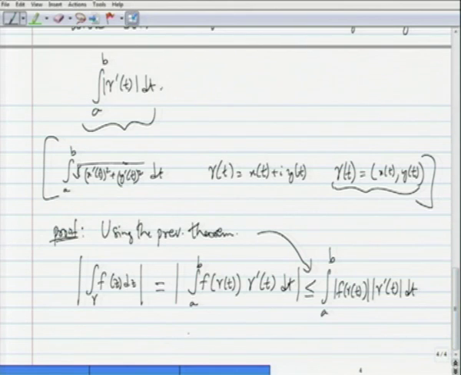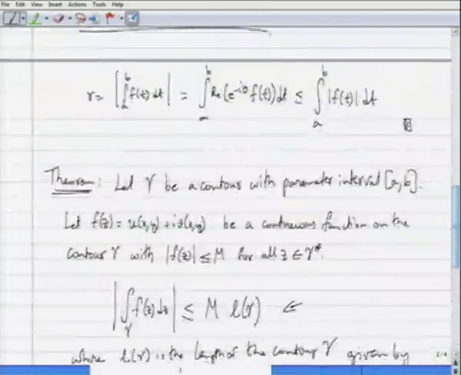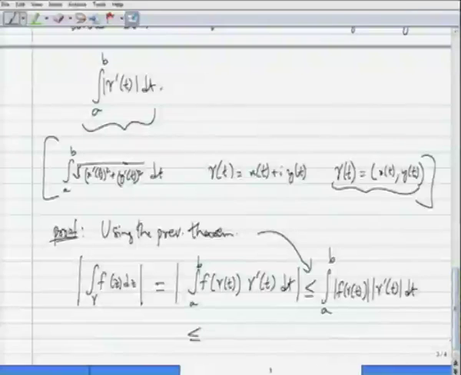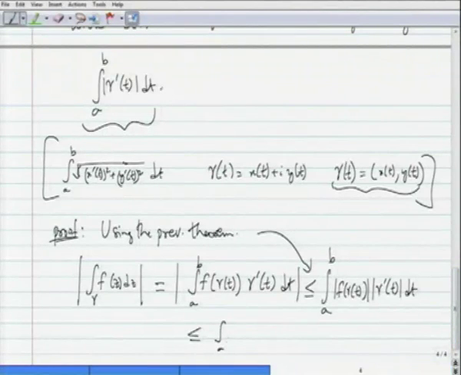And this is less than or equal to, well, the modulus of f of gamma of t is always less than or equal to M, because gamma of t is a point on the trace. So, this is less than or equal to the integration from a to b of M times the modulus of gamma prime of t dt.